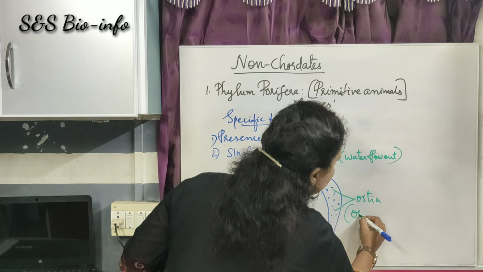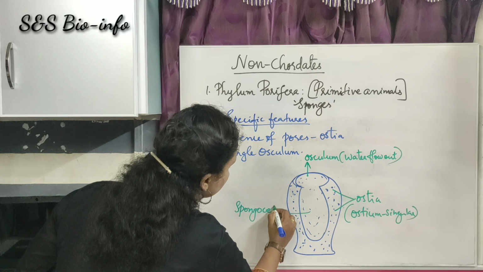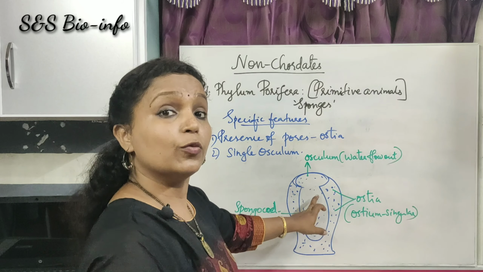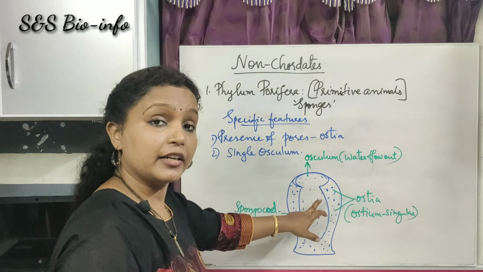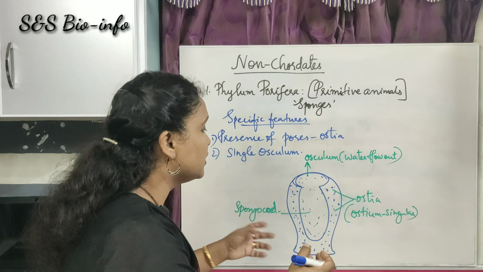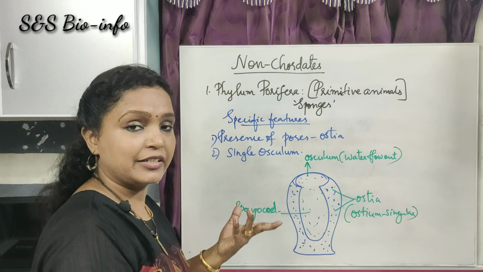The cavity inside the sponge is called spongocele. It has a water canal system inside the spongocele. Water enters into the spongocele through the ostia. So this water canal system helps in food gathering, gaseous exchange and also excretion.